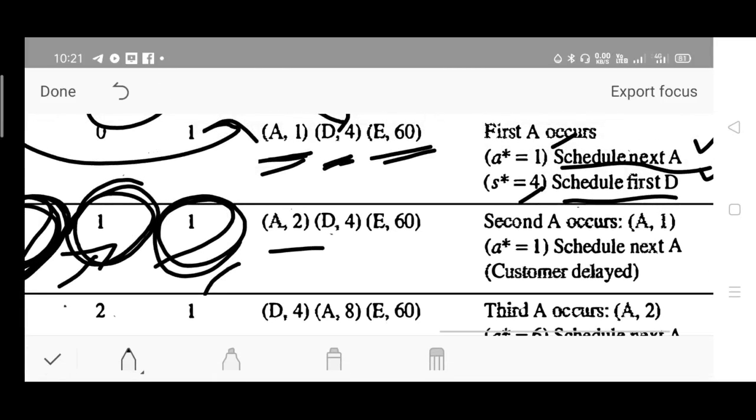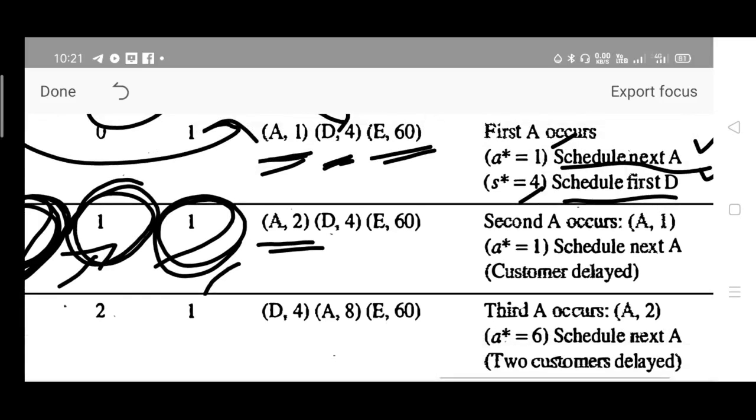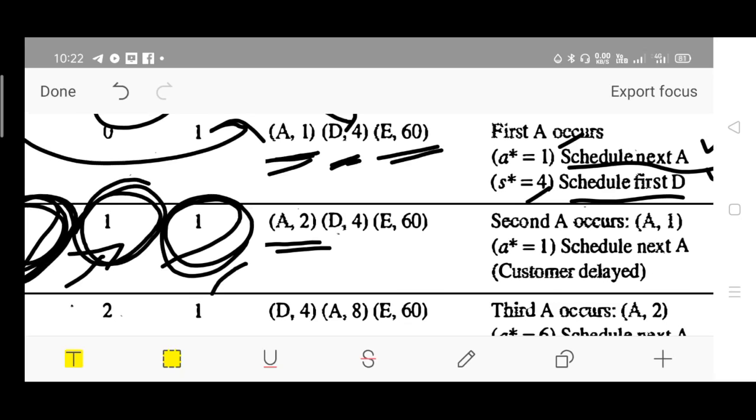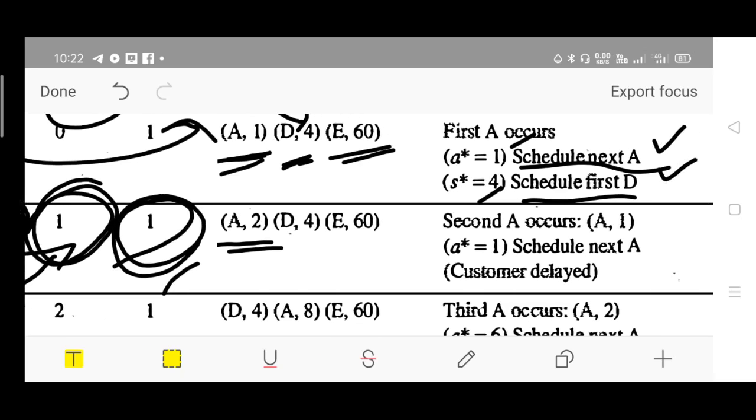At 10:02. Just add 1 to the existing value. The first departure has not yet happened; at 10:04 it takes place. So for the second arrival, A1 plus 1 to the existing value, A comma 2 is written.